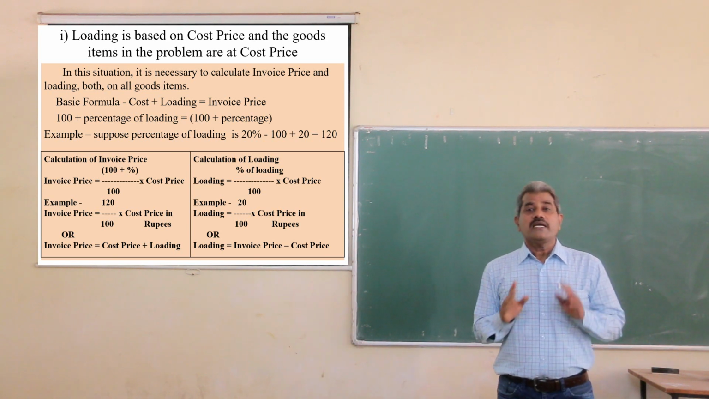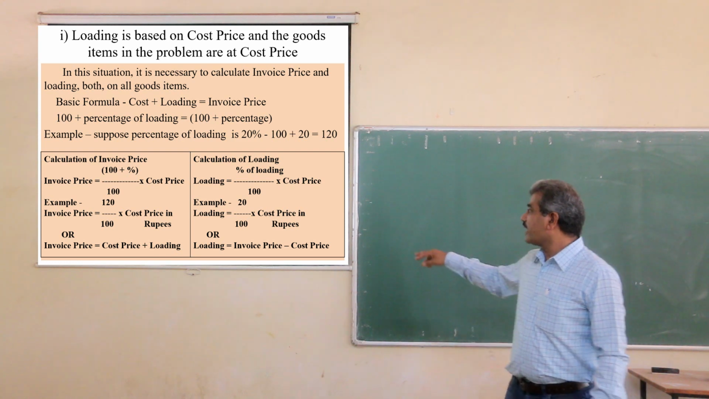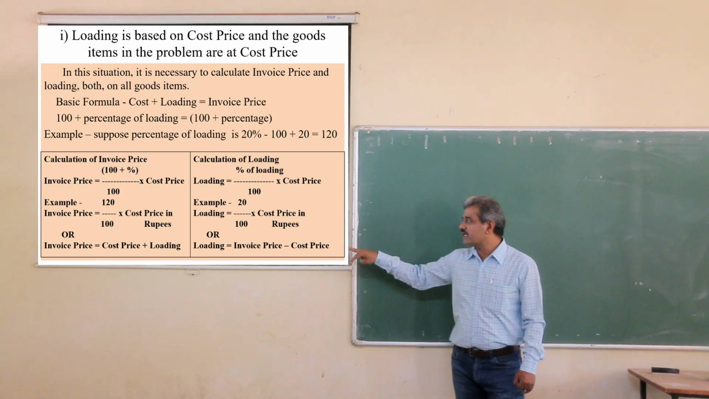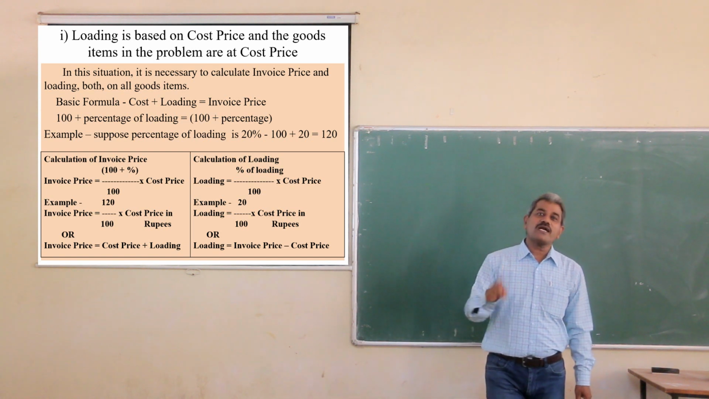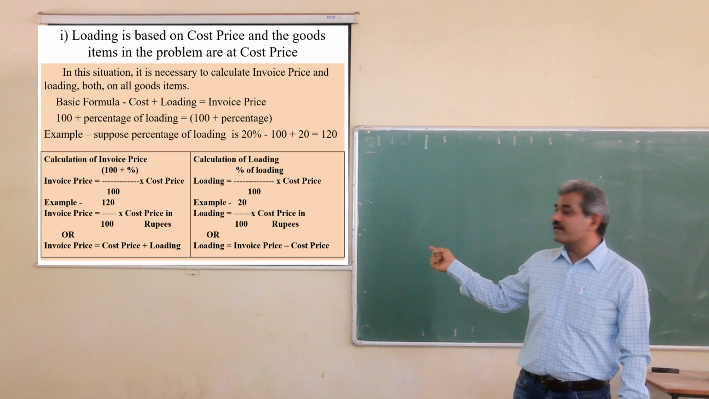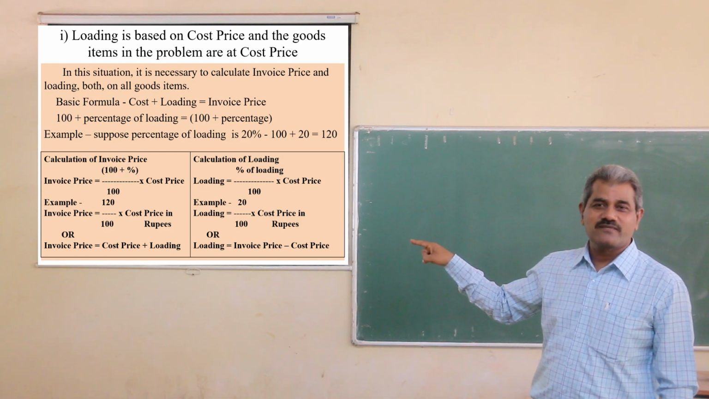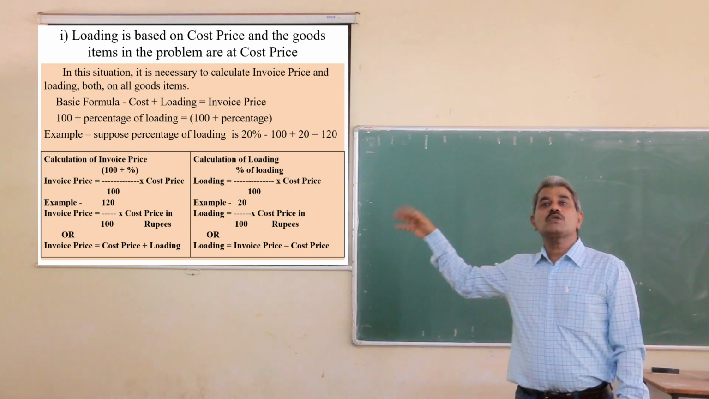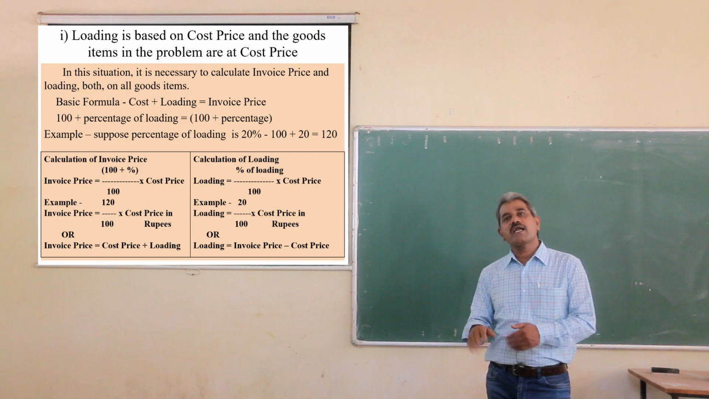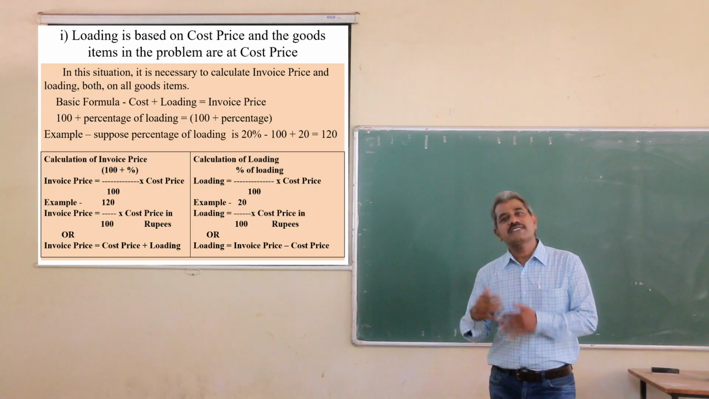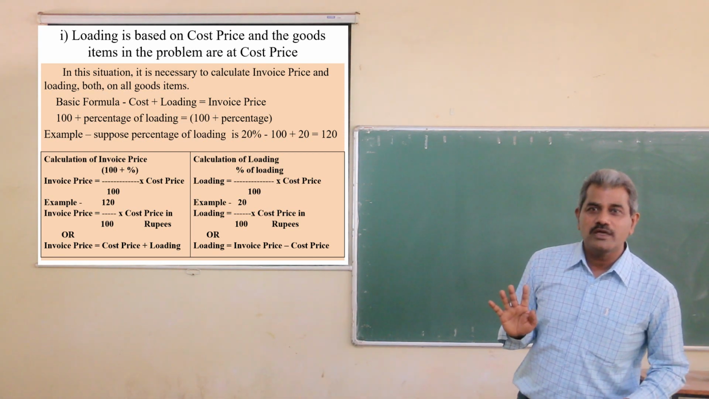Okay, so here either you can calculate invoice price and by deducting cost price from invoice price you can calculate loading, or you can calculate loading and by adding cost price and loading you can get invoice price. So instead of making two calculations, you can make one calculation either of invoice price or of loading. And the missing item you can find out by applying the formula cost plus loading is equal to invoice price.